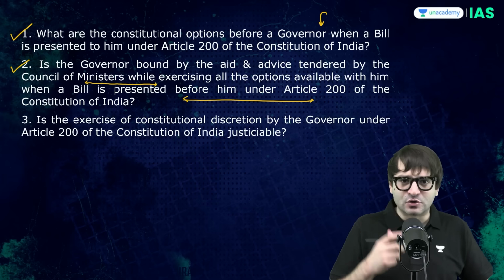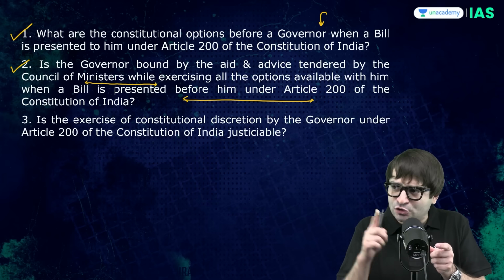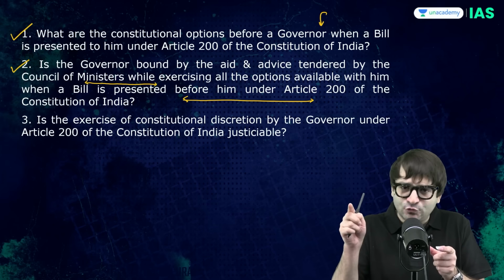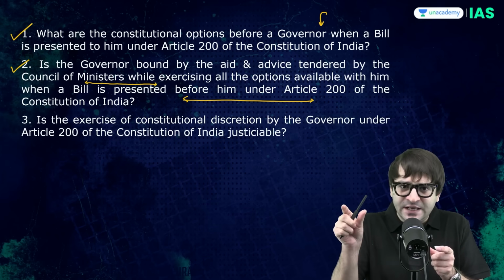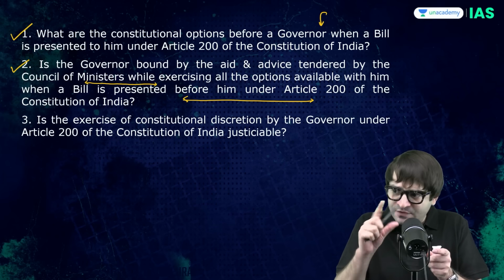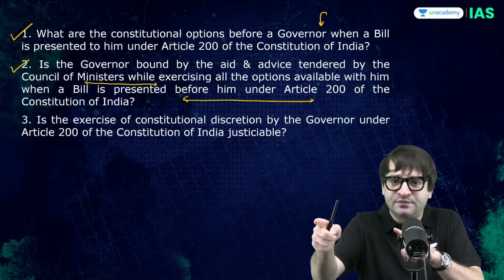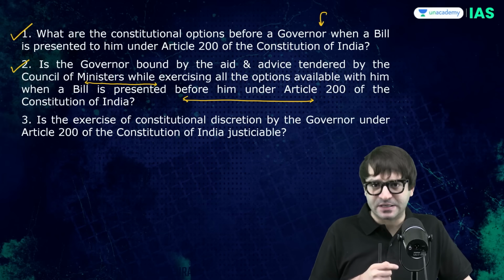The Supreme Court also said that if advice is given by the Council of Ministers to the governor that you have to sign this bill, you have to take this action in 1 month. And in 1 month, you have to say, I am not going to sign this bill, but on the advice of the chief minister and the Council of Ministers.